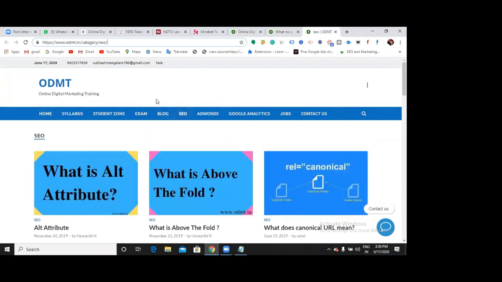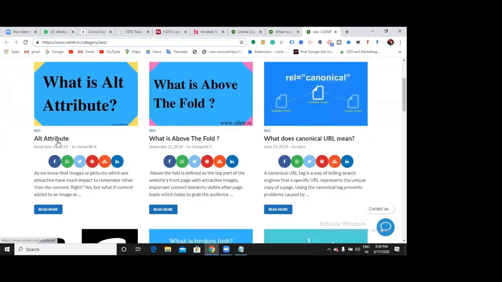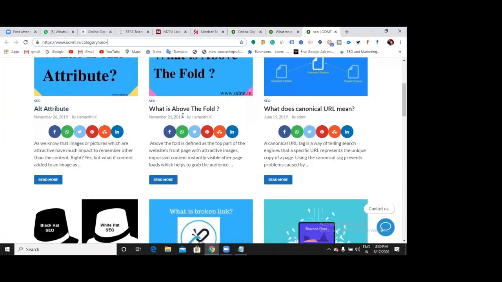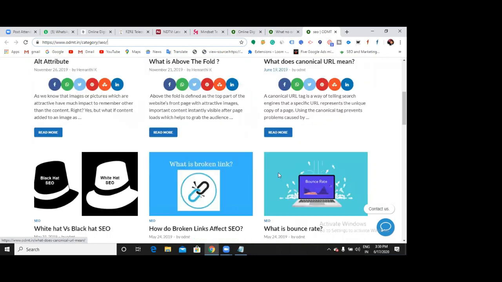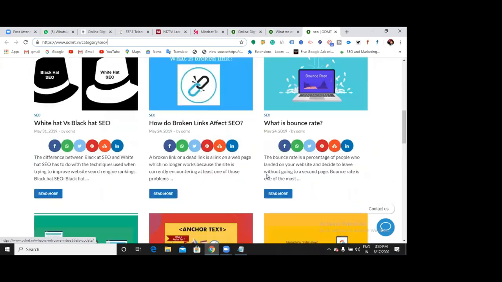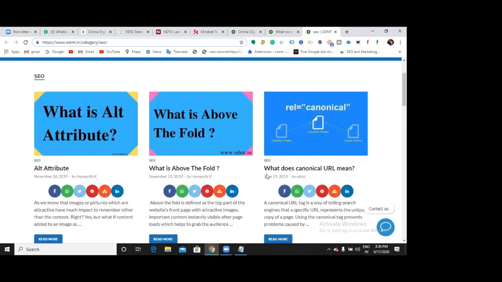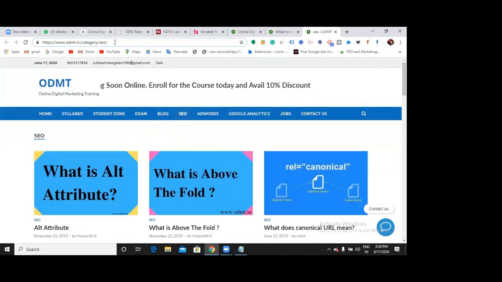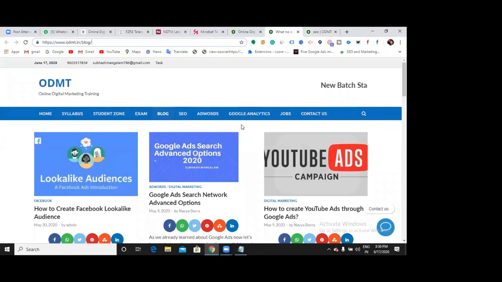And if I go and see the SEO category, what are these again? November 26, November 21, June 19th, May 24th, in chronological order. What are these? These are also posts. How am I showing all those posts under categories, under some blogs? How and why? Tell me how and why.